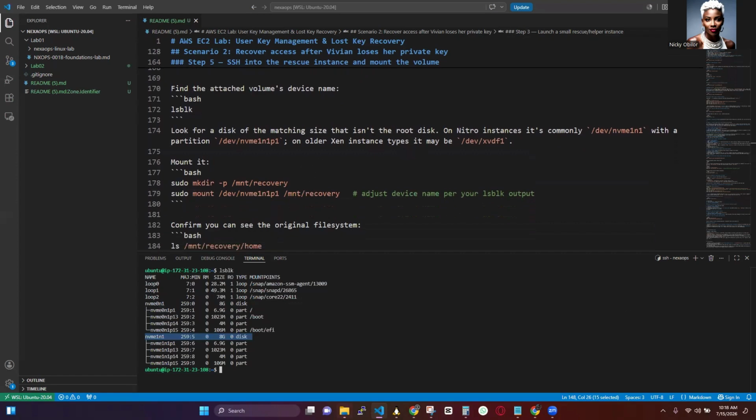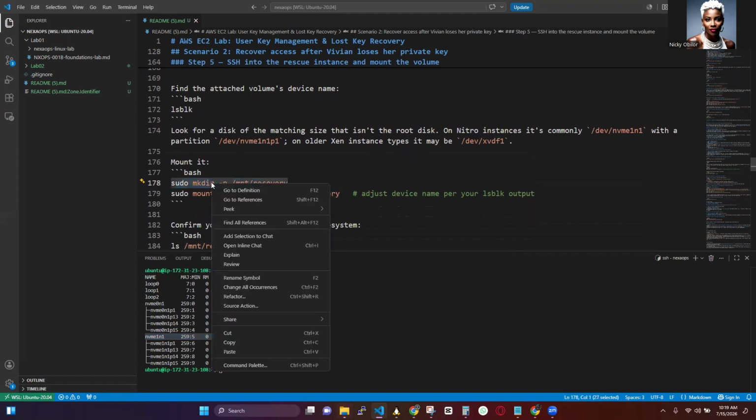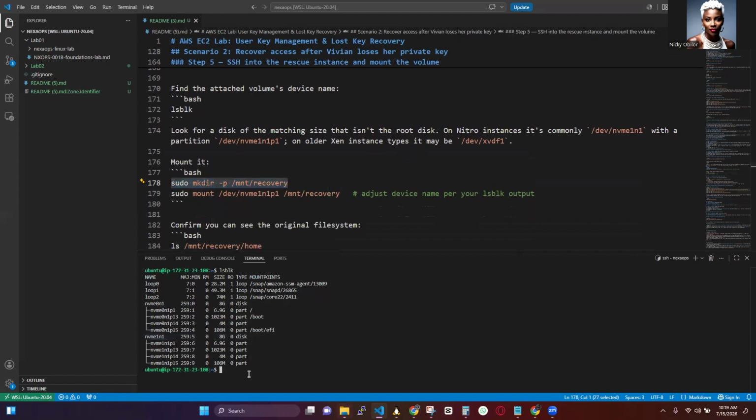Okay, so to do that, we are going to use this command. Copy and paste.